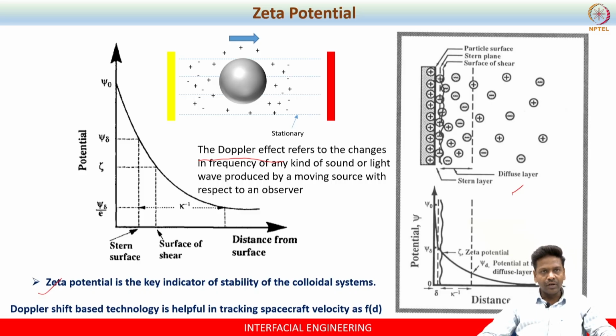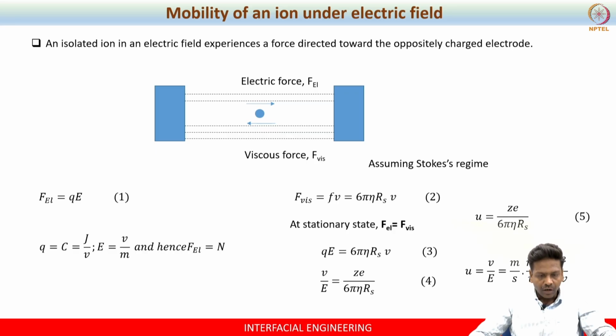Next slide we will be looking at how we can get the fundamental governing equation, so we will be able to measure zeta potential by knowing the electrophoretic mobility. That is what exactly we are going to look at now. So we will start from here.